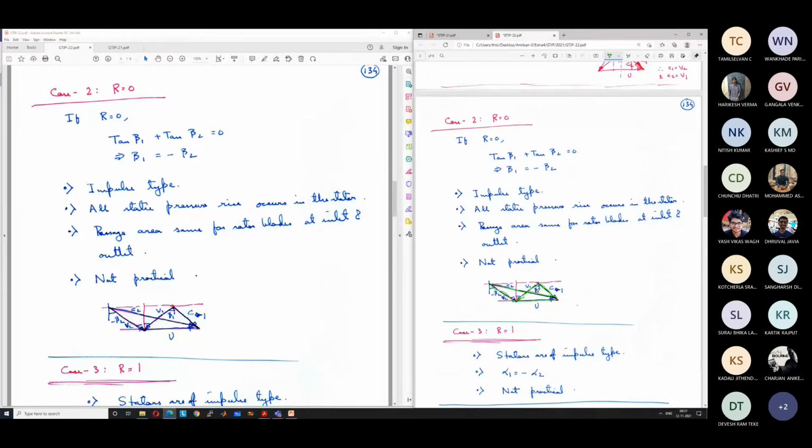Remember that kinetic energy is different at different reference points. So kinetic energy is not an absolute parameter. Sometimes students get confused. If you are, say, sitting in a car, relative to the car, your kinetic energy is 0. But outside, for a stationary observer, you have a very large kinetic energy. So the absolute kinetic energy increases in the rotor significantly, but there is no change in relative kinetic energy in the rotor.